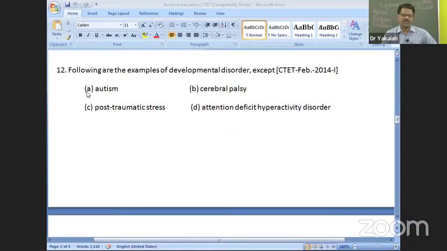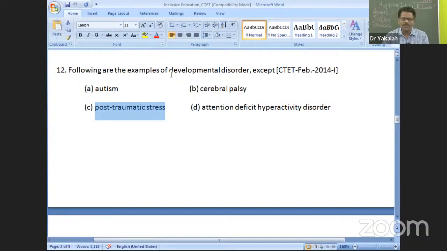I have clarified from the sources: autism, cerebral palsy, and attention deficit hyperactive disorder are all developmental disorders, and only post-traumatic stress, which happens immediately after trauma, is not a developmental disorder. Suddenly a very close family member expires, or an accident happens, or the house is on fire, or somebody very dear is missing. That's a traumatic situation, and we tend to face post-traumatic stress. That can come at any stage, at 5 years, 10 years, 50 years, or 70 years of age.